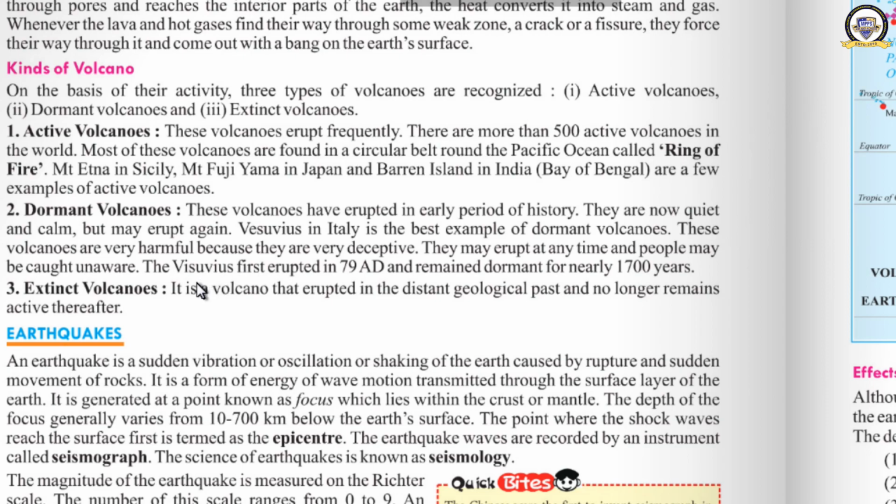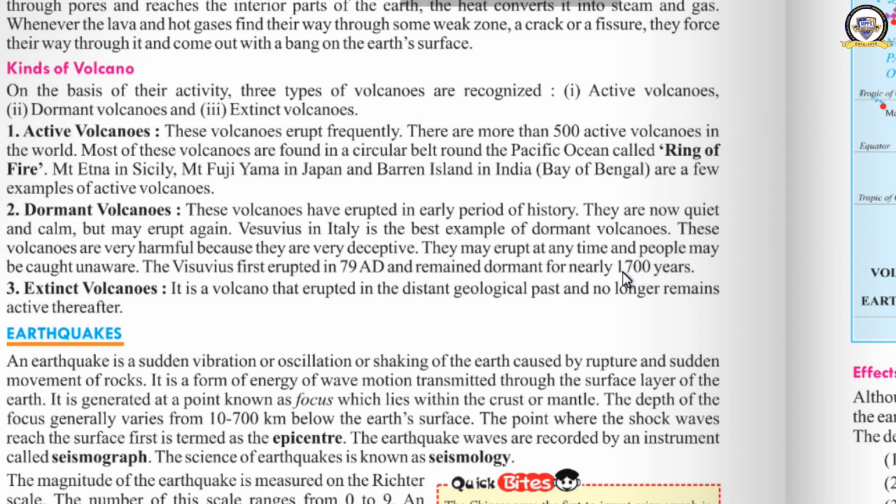Vesuvius first erupted in 79 AD and remained dormant for nearly 1700 years. Till the 18th century, there was no sign of this volcano, but after this time it erupted again.